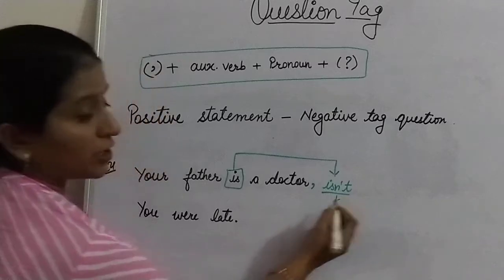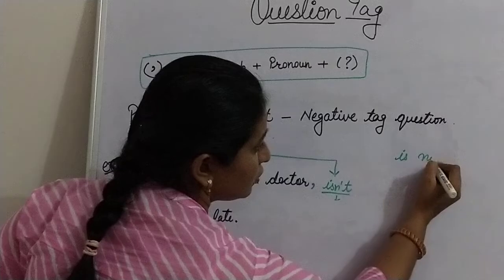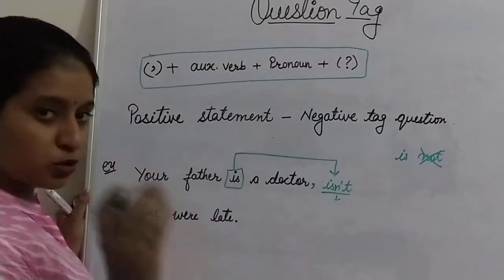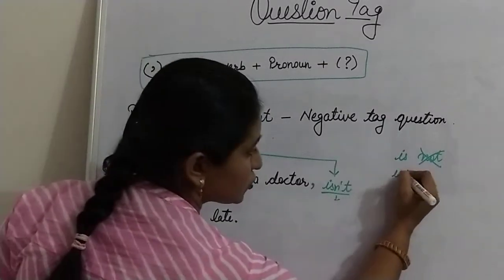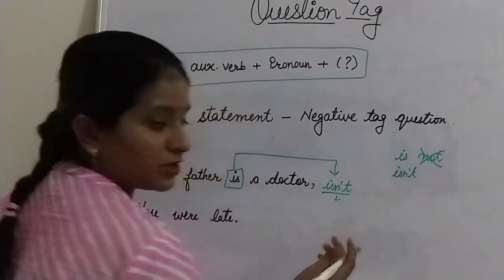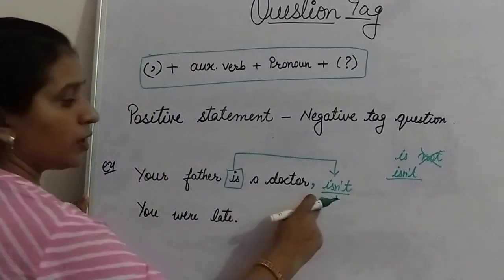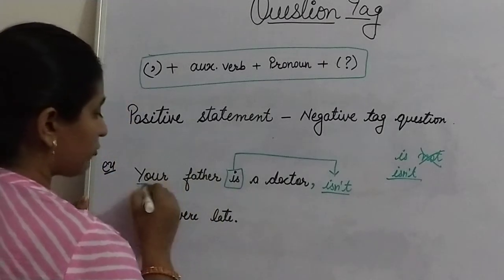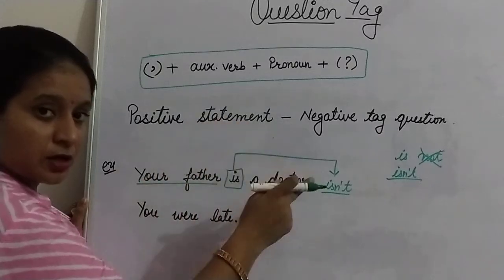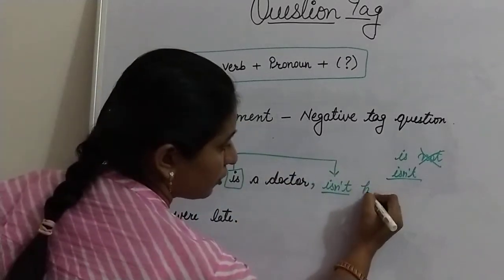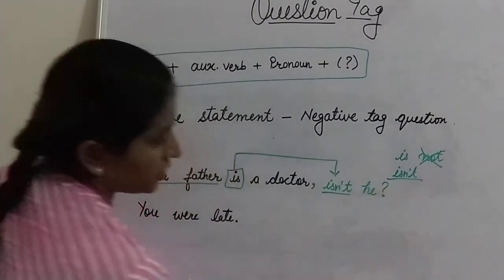Yes, this is the contracted form. Now what is the contracted form? Don't use "is not", it is wrong. Don't use that form in framing the question tag. Always use the short form of the helping verbs in negative, isn't. This is the contracted form of the verb. Okay, so isn't. And "your father" you can change into a pronoun, so here it is isn't he, and at the last a question mark.